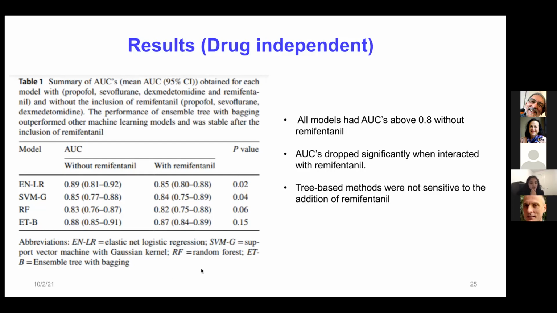However, the tree-based methods were not sensitive to the addition of remifentanil. As you can see, with and without the addition of remifentanil in the ensemble tree bagging here, it is almost the same. And we got the highest AUC for the ensemble tree with bagging method, with an AUC of 0.88.